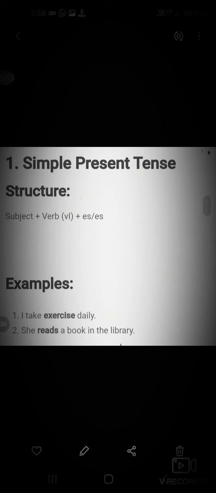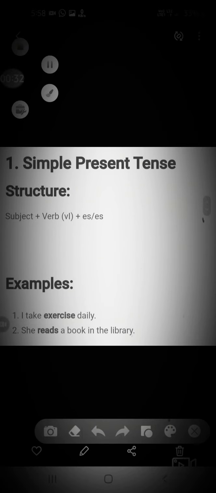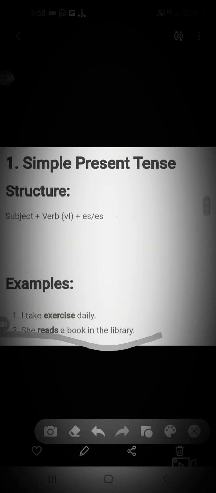First tense is simple present tense. Structure is subject plus verb V1 plus s/es plus helping verb. Examples: I take exercise daily. She reads a book. She reads a book in the library. See, she reads a book in the library.